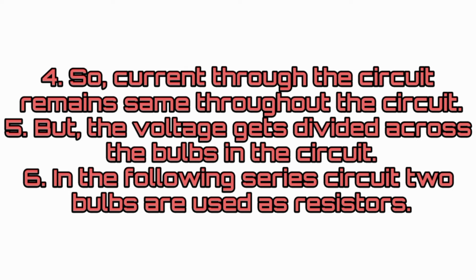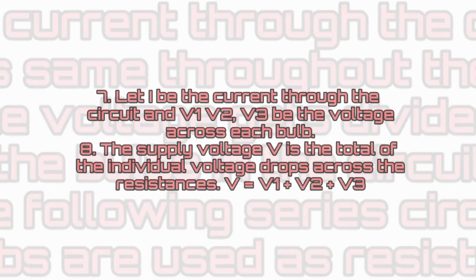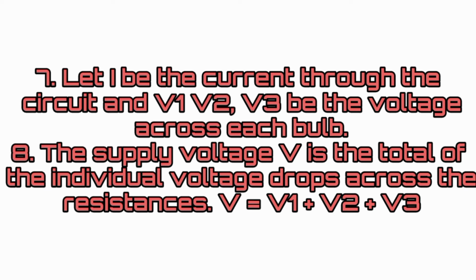In the following series circuit, three bulbs are used as resistors. Let I be the current through the circuit and V1, V2, V3 be the voltages across each bulb. The supply voltage V is the total of individual voltage drops across the resistances. V is equal to V1 plus V2 plus V3.